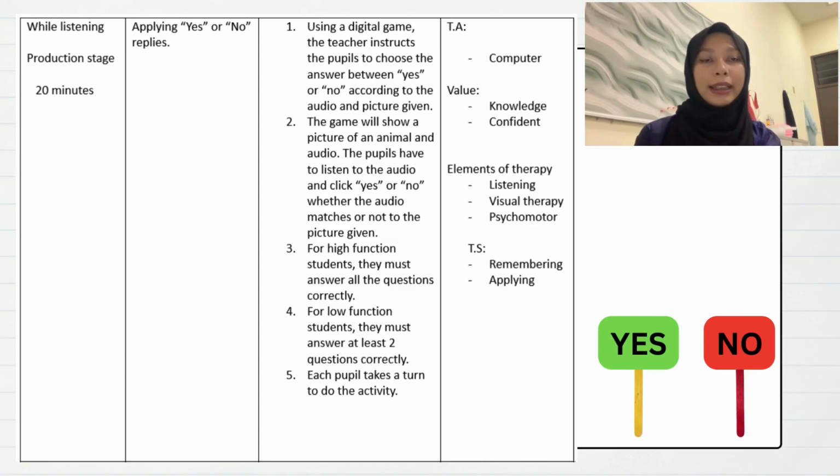The last one is thinking skill. The thinking skill that will be applied in this stage is remembering and applying, as the student needs to recall what they have learned before and apply it to this game to show their understanding level.